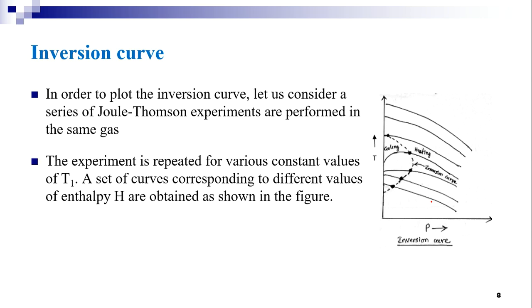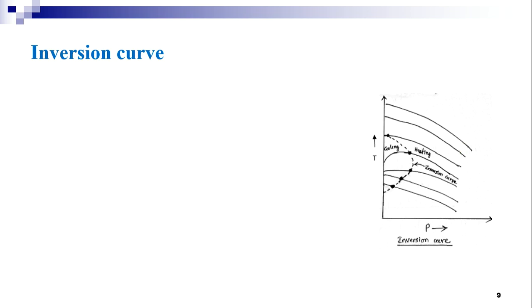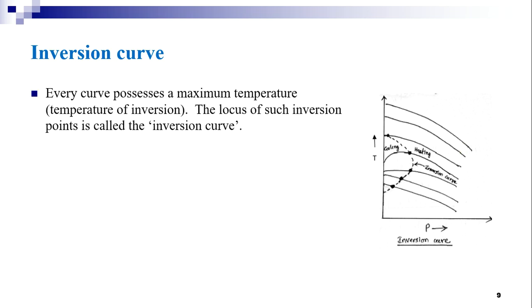A set of curves corresponding to different values of enthalpy H are obtained as shown in the figure. So these are the set of curves obtained at constant values of T1. Every curve possesses a maximum temperature which is known as the temperature of inversion. The locus of such inversion points is called the inversion curve.